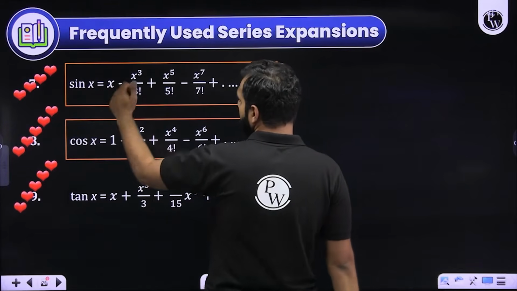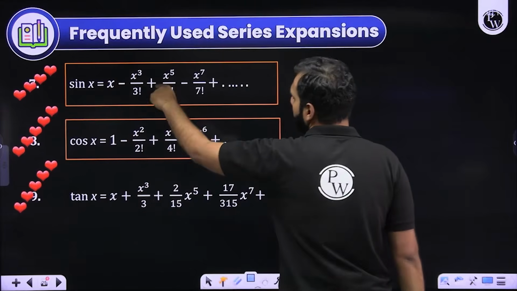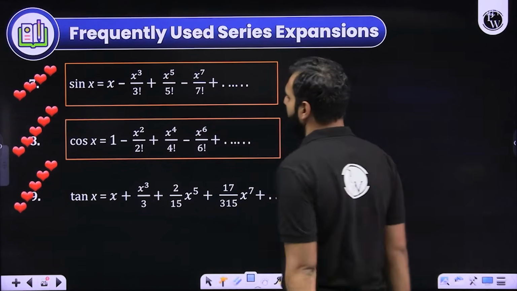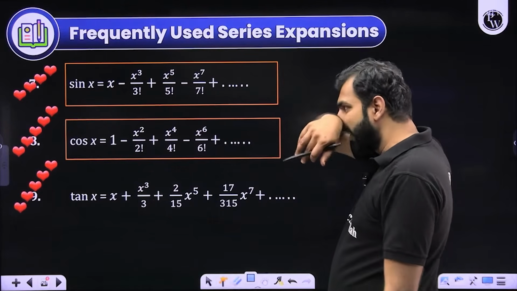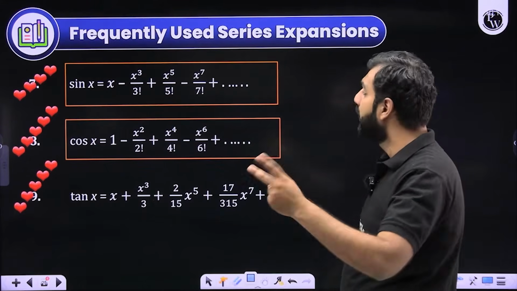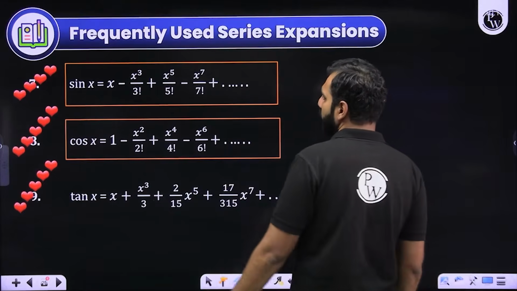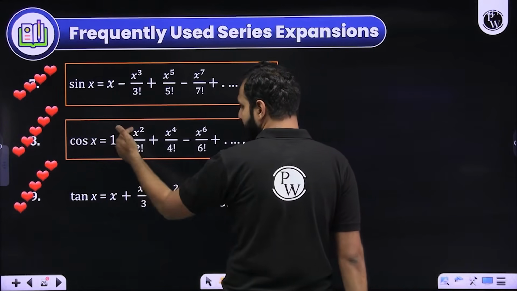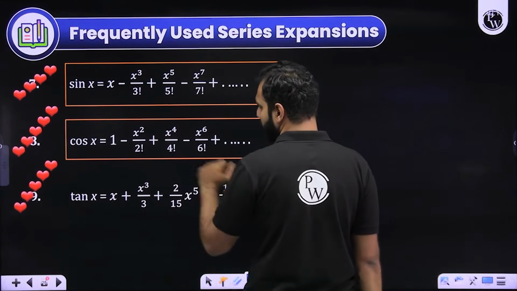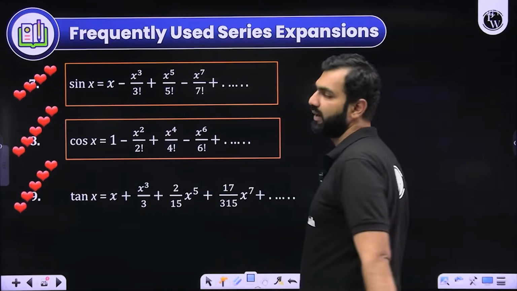x upon 1 minus x cube upon 3 factorial plus x to the power 5 upon 5 factorial minus x to the power 7 upon 7 factorial and so on. So alternatively, plus minus sign keeps on changing. Similarly here as well, when you talk about cos x, it is 1 minus x square by 2 factorial plus x to the power 4 by 4 factorial minus x to the power 6 by 6 factorial.